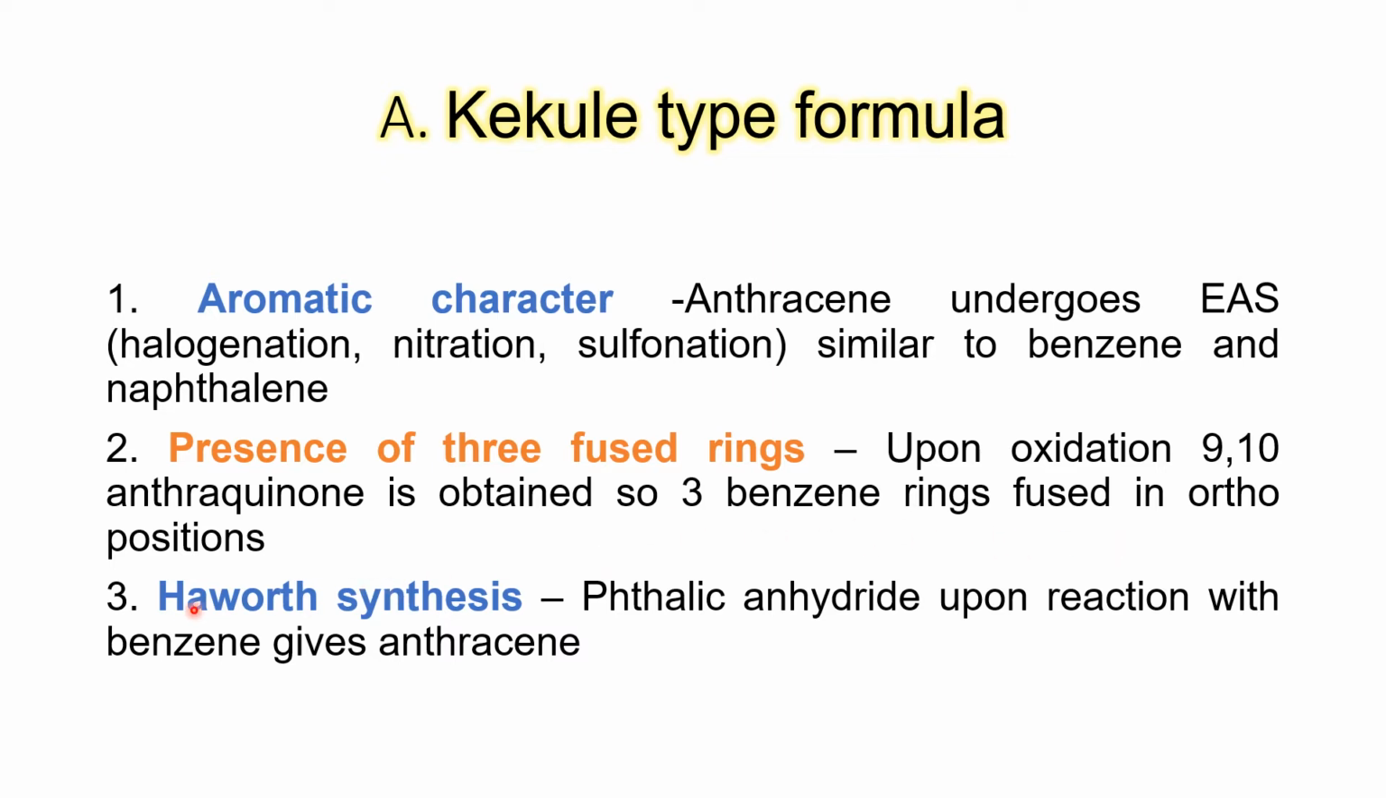Also, Haworth synthesis. We have already seen it in the case of naphthalene. Similarly, Haworth synthesis can also be performed for anthracene, wherein benzene is reacted with phthalic anhydride. In the case of naphthalene, it was benzene reacting with succinic anhydride. Now we want another ring. So benzene plus phthalic anhydride gives anthracene.